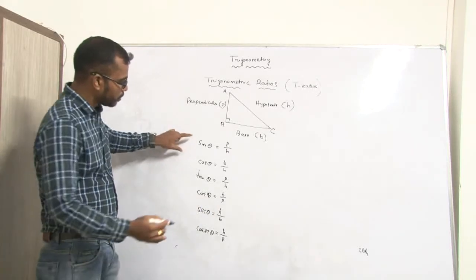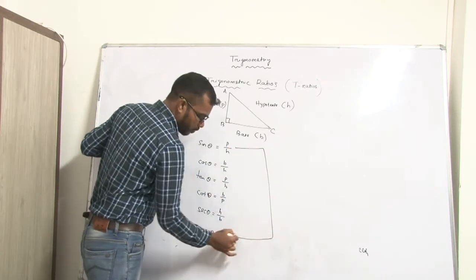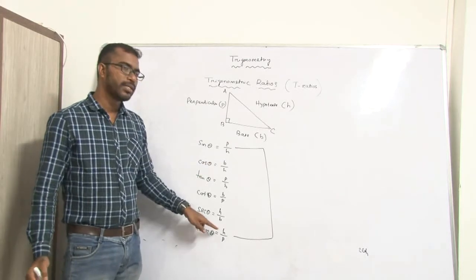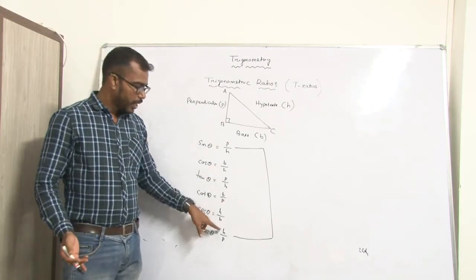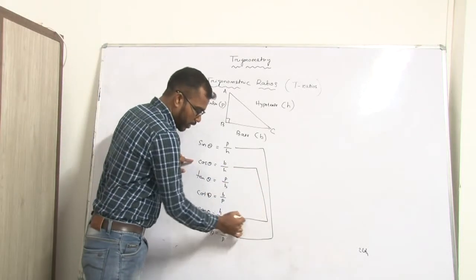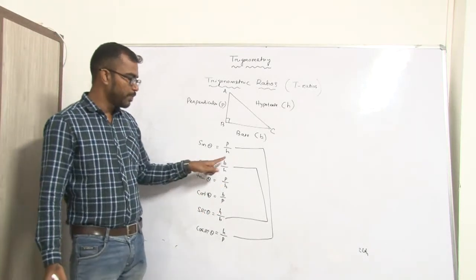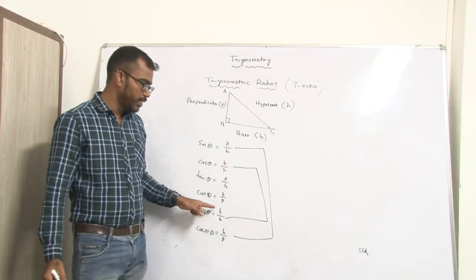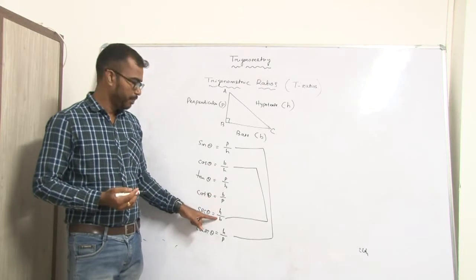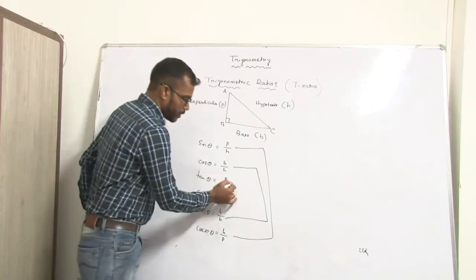Similarly, we have to know sin theta is the reciprocal of cosec theta, because sin theta is P by H and cosec theta is its reverse, H by P. Similarly, cos theta is B by H and sec theta is its reciprocal, H by B, and tan theta is P by B and cot theta is its reciprocal.